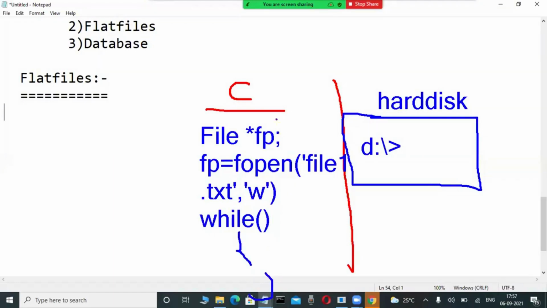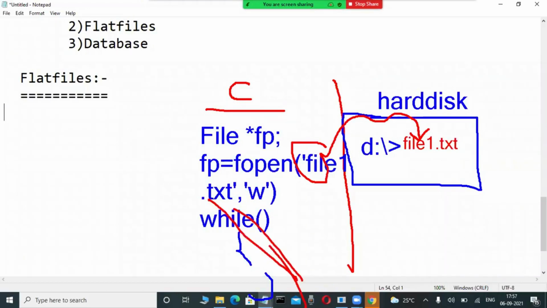But unfortunately, whenever we specify this file name, this file is physically created in a hard disk, through Java, C, or C++. And through some functions we read data, and this data is also stored in these files only. These types of mechanisms are called the flat file approach.